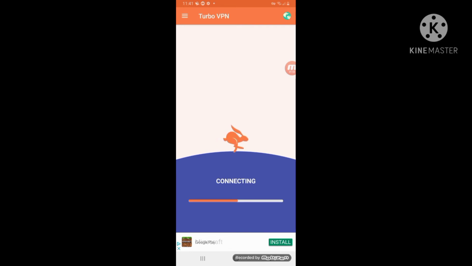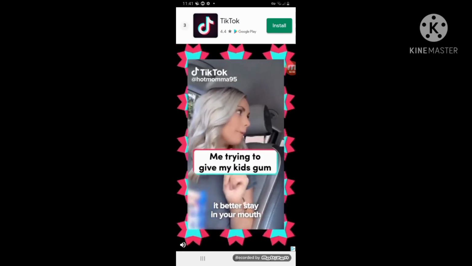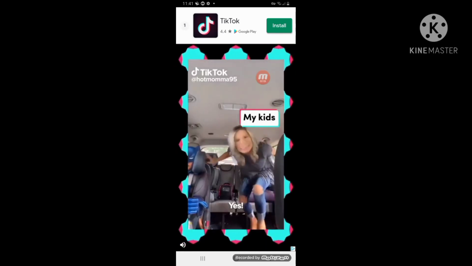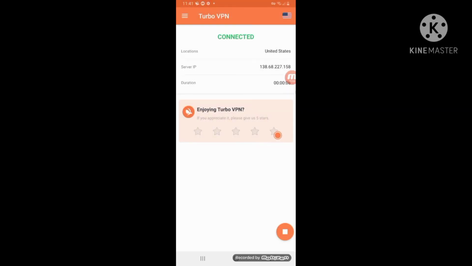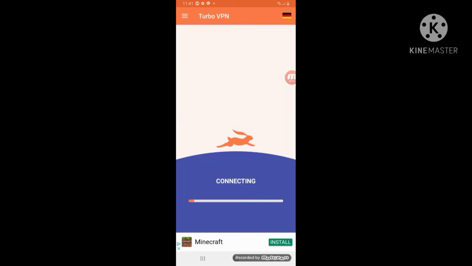Then wait for it to load. So what you do is you gotta go to your flag. You want to select Germany. Then now wait for it to connect so you can have a display name.